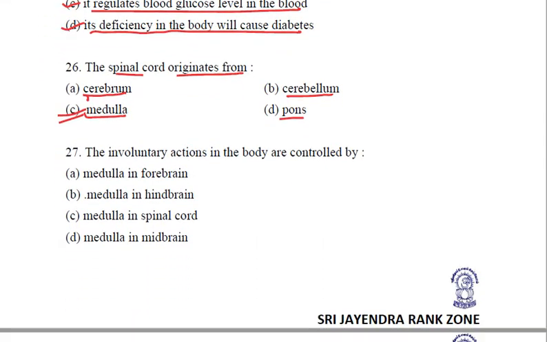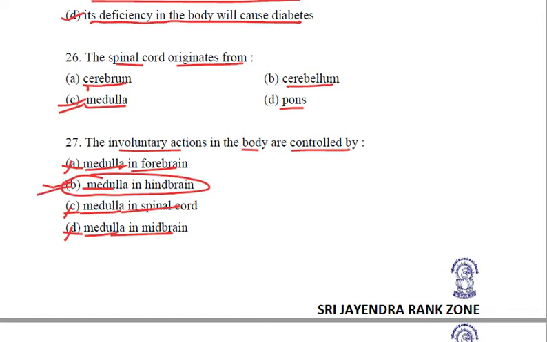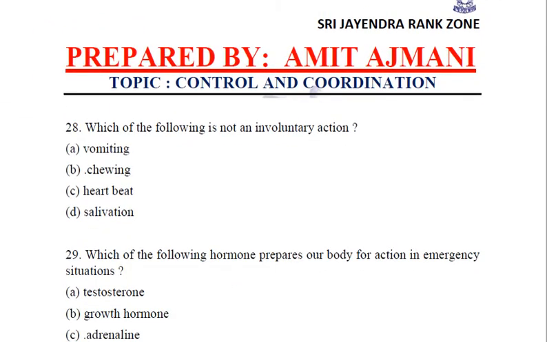Coming to the next question, the involuntary actions in the body are controlled by, this is a repeated question, I suppose we have done it. All the options given to us are medulla, but we know that medulla is not in midbrain, it is not in spinal cord, it is not a part of forebrain, it is a part of hindbrain. And this medulla controls all the involuntary actions like coughing, sneezing, etc. So medulla, part of hindbrain, is responsible for controlling the involuntary actions in the body.